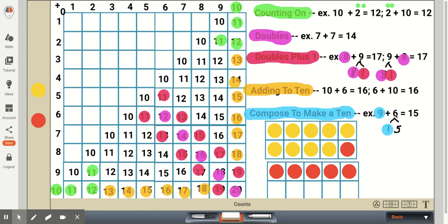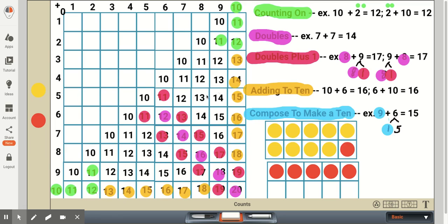We're breaking up the 6 to be 1 plus 5 because we know we need one more to add to 9 to make 10. So 9 plus 1 equals 10, plus 5 more equals 15. And this strategy can be used for any of these numbers here.